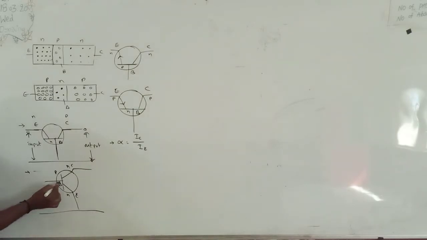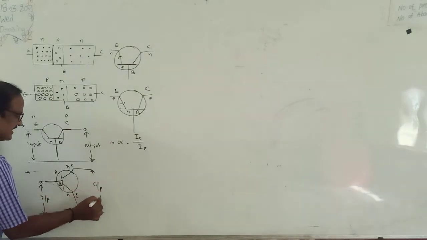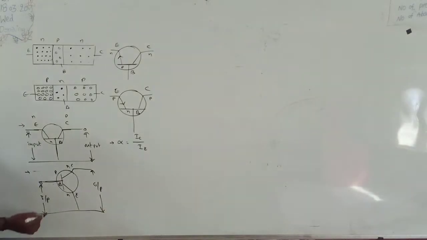Here the emitter is common to both input and output. This is the input, and between collector and emitter the output is taken. The arrow must be placed on the emitter line and lies within the circle. The current IC is taken from P to N.